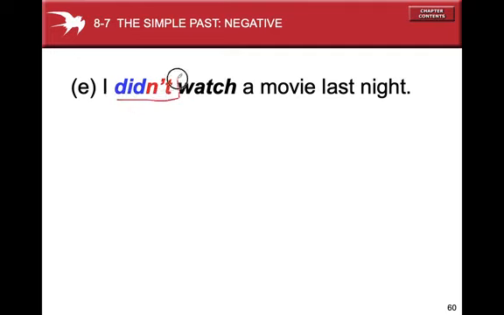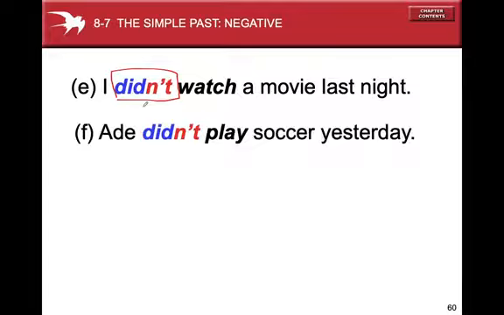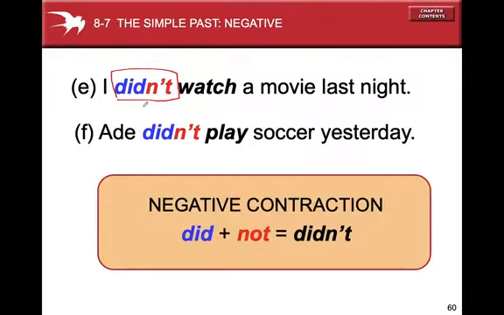So did not, we have contracted and we made it as didn't. I didn't watch a movie last night. Ade didn't play soccer yesterday. So the negative contraction did plus not gives you didn't. If you want to know more about the contraction, kindly go back to our previous lessons and you will know much about it and how to construct the negative sentences.